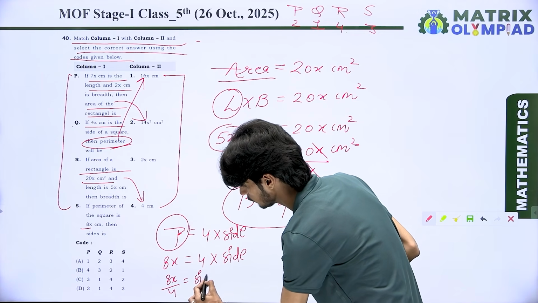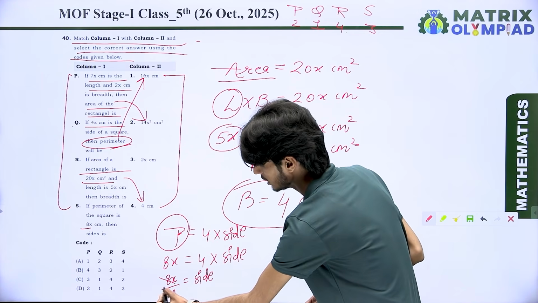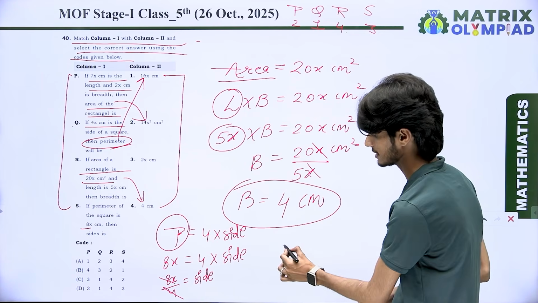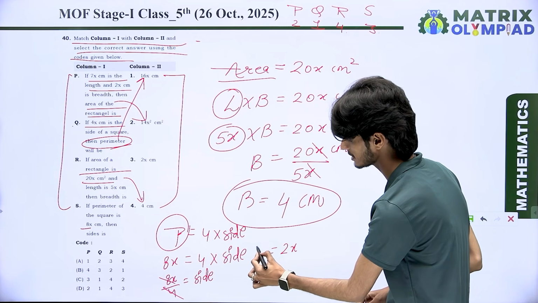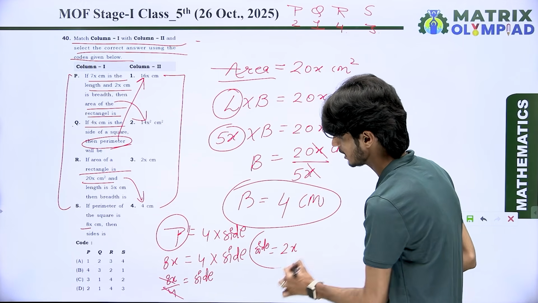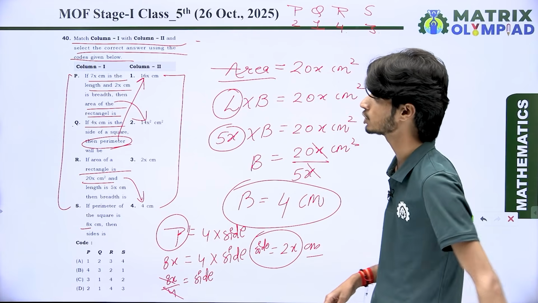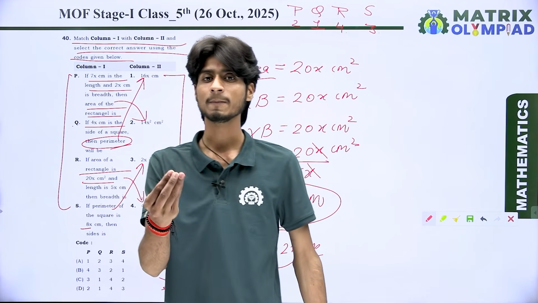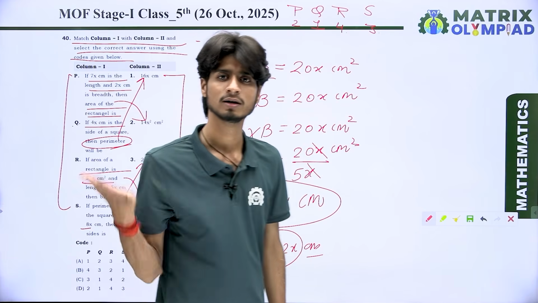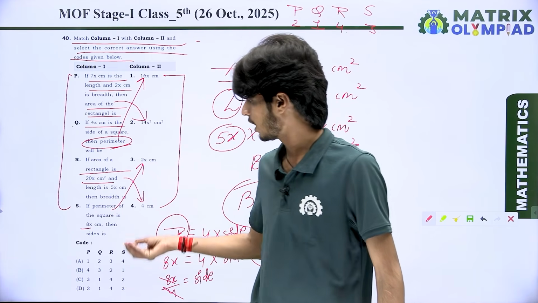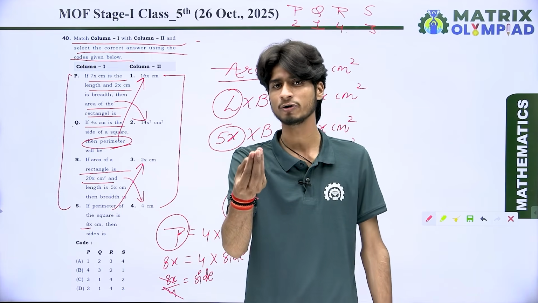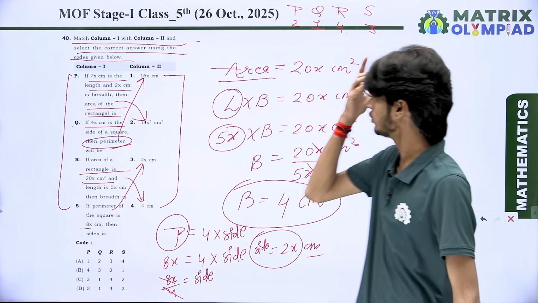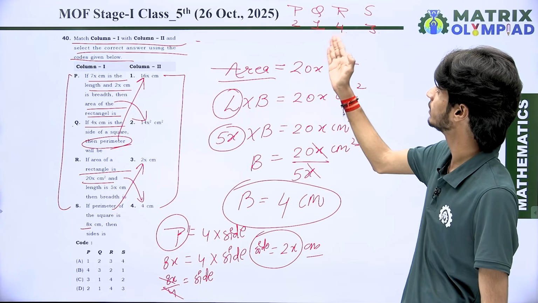Here we want to find the value of side, and when 8x is divided by 4, the resulting value is 2x. It is equal to the measurement of the side. So the measurement is 2x centimeter, which is represented in point number 3. This is for your general information on how to find the resulting value in S. Otherwise, we know very well the answer is 2143.